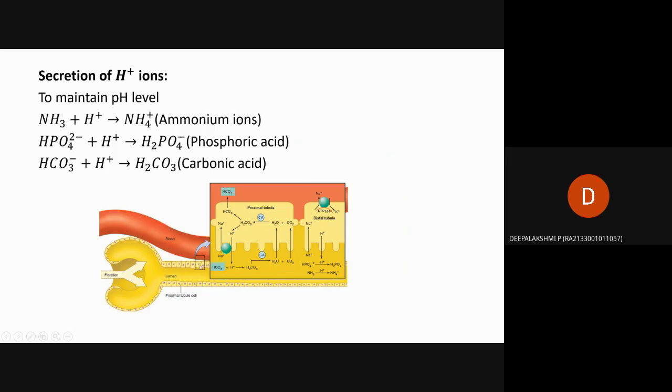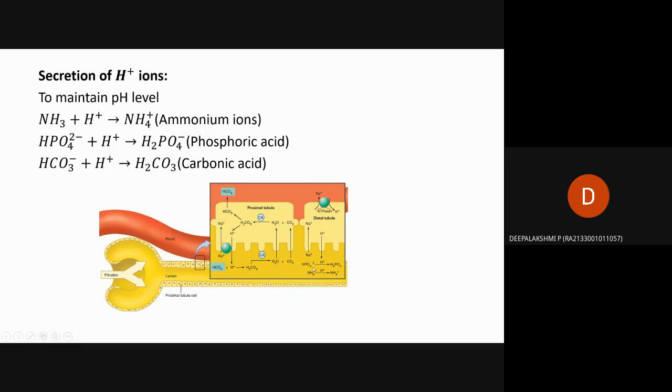Between these two regions, this chemical reaction occurs. That is, HCO3 plus H+ gives carbonic acid, which will be divided into H2O and CO2. Then water and carbon dioxide will combine to form H2CO3, that is carbonic acid. Then for secretion of H+ ions, it will be separated into HCO3 and H+. Then these chemical reactions happen in the tubules again and again.